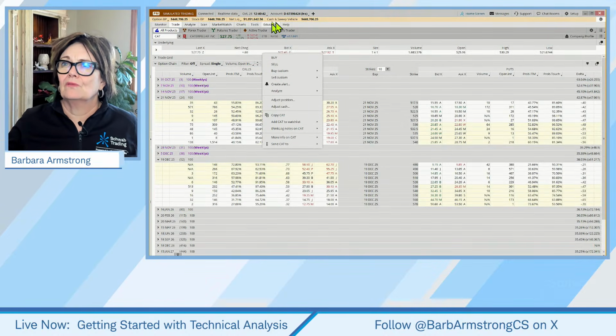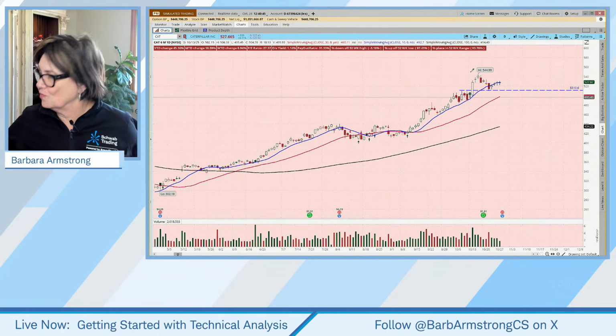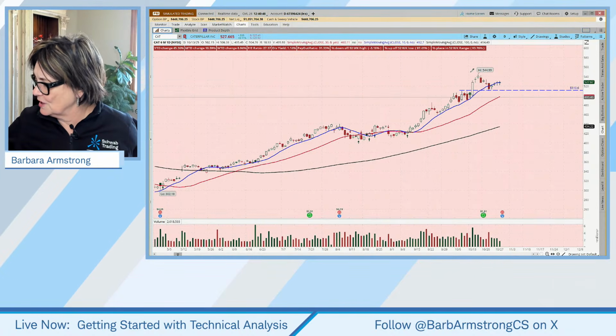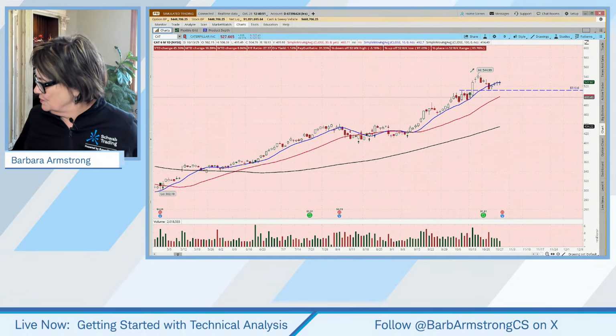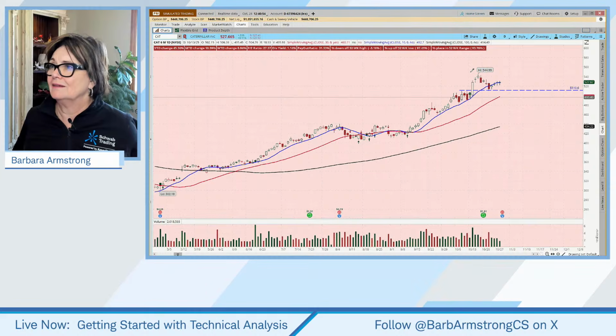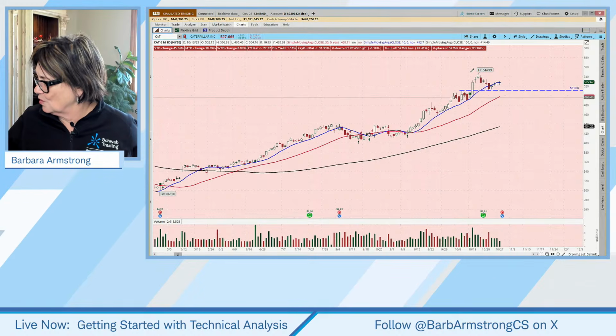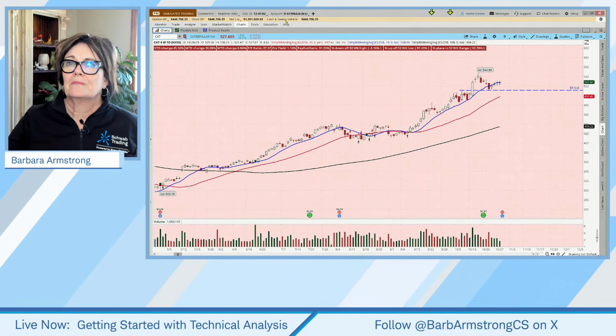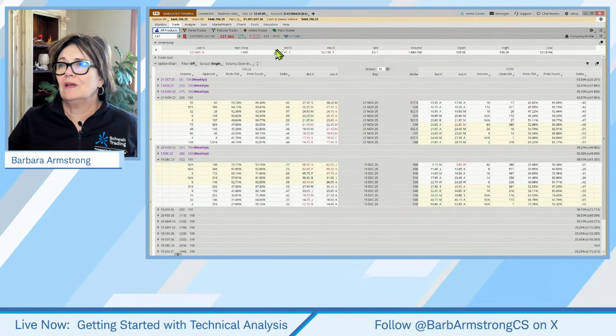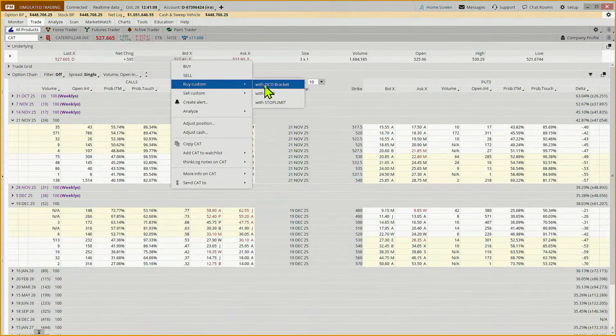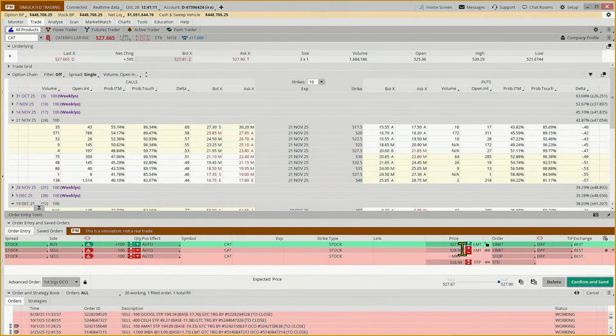And what was our target? 544. And if we put a stop, and I'm not even going to do the math, but if you said, well, we'll put a stop 2% below that recent support level at 510, so we'll put a stop at 499. So we're going to come to our trade tab, and the way we'd put that in is we'd say we're going to buy custom with an OCO bracket. So we want to manage our risk. And so we're buying it at the current price. Our target is 544, and then our stop would be at 499.